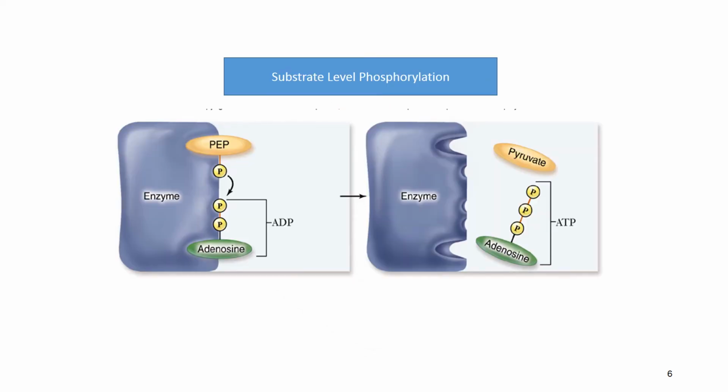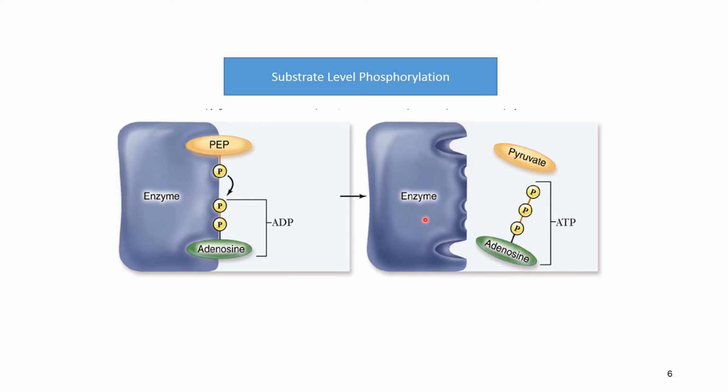Here is a simple working of an enzyme. For example, this is a kinase enzyme, phosphoenolpyruvate kinase, which has the ability to transfer one of its phosphates to ADP, and adenosine diphosphate will be converted into adenosine triphosphate with the help of transferring this phosphate to the ADP.